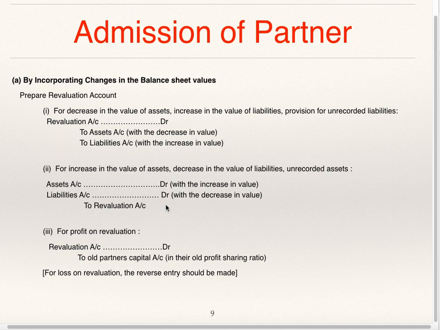It will be transferred to old partners' capital accounts in their old profit sharing ratio. If profit sharing ratio is not given, then it is to be shared by the partners equally. For profit on revaluation, revaluation account debit to old partners' capital account in old profit sharing ratio. For loss on revaluation, reverse entry should be made.